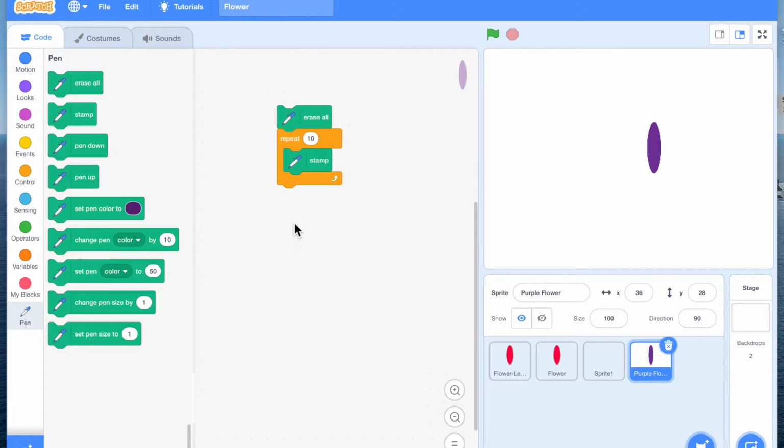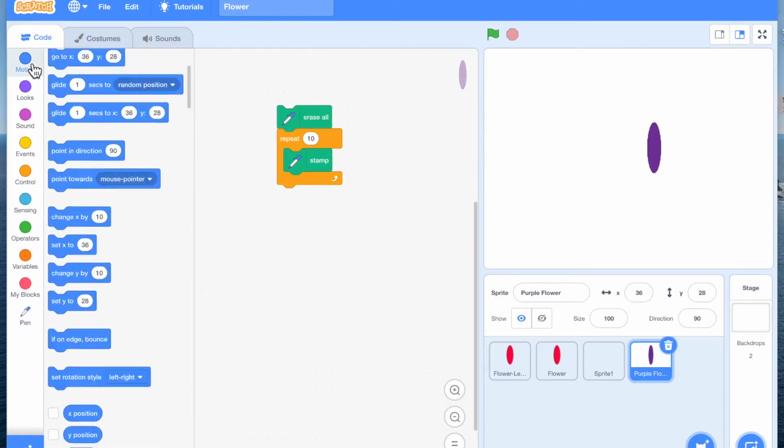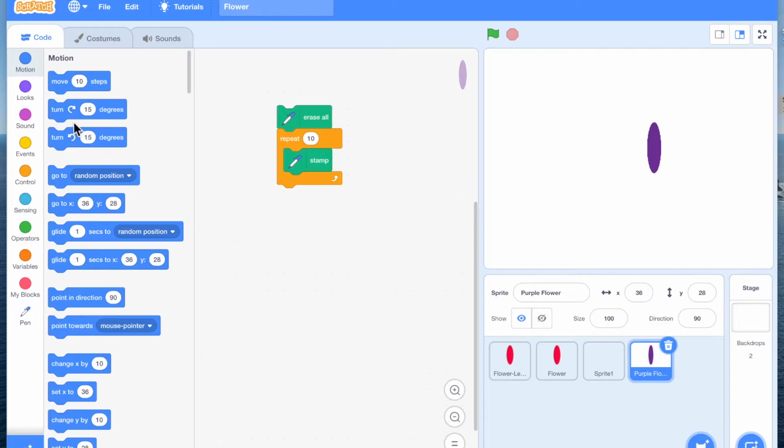Now to make it go round, we will have to use some kind of turning. So I'm going to turn it 15 degrees and stamp. So let's see. Okay, so it is stamping, it is repeating, so I'm going to increase the number of times. Few more to go. Yay, so 30 times I have repeated it and I have got this pretty flower.